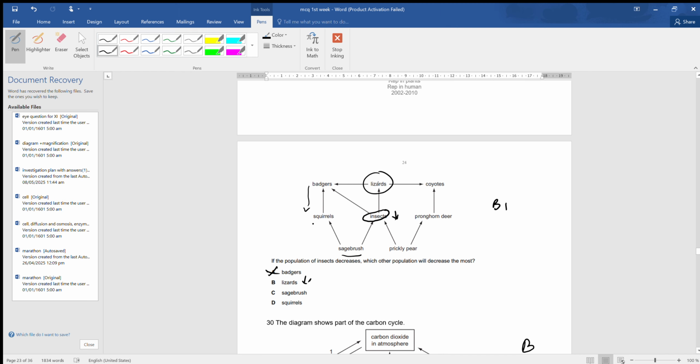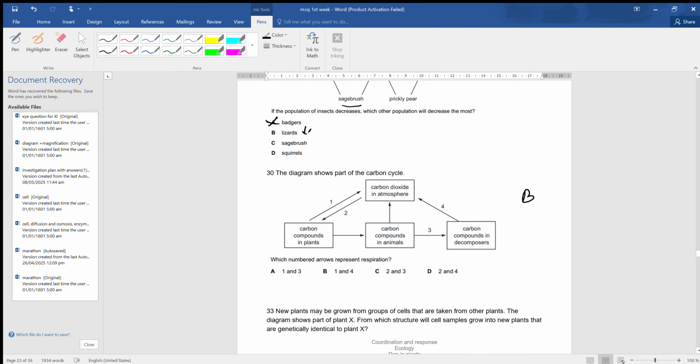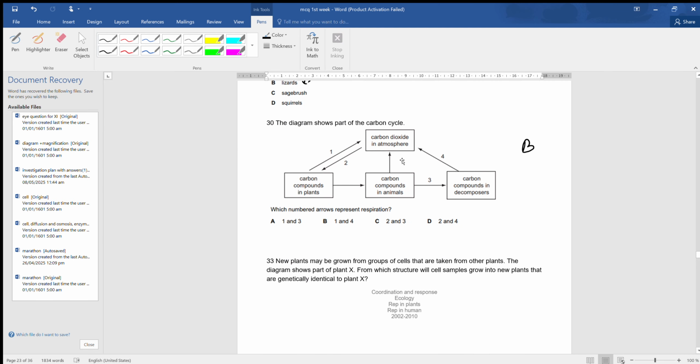Badger will feed more upon, so it doesn't have a direct contact. Therefore the lizard is the most appropriate answer. Next, the diagram shows part of the carbon cycle. Which numbered arrow represents respiration? We have already done this. It is B, Y, B, 1 and 4.